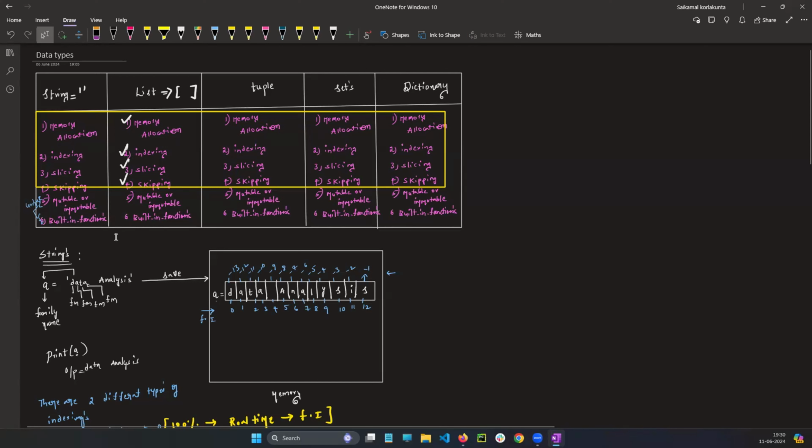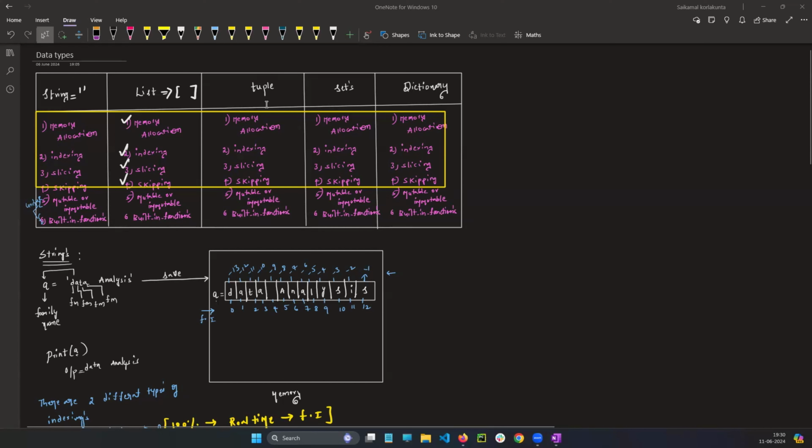List concept, list built-in functions. String concept, string built-in functions. Tuple will have tuple built-in functions, set will have set, and dictionary will have dictionary. Every concept is completely unique.